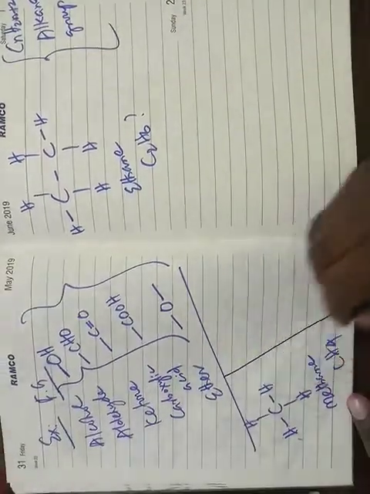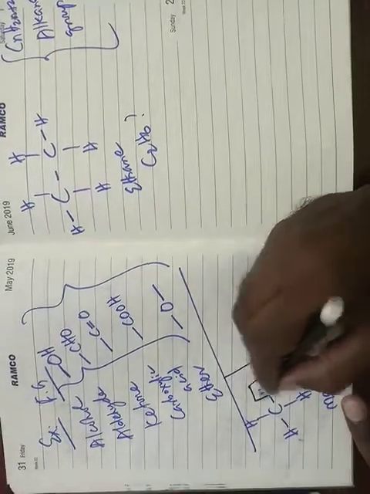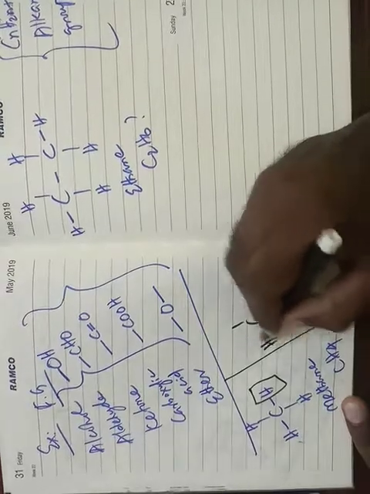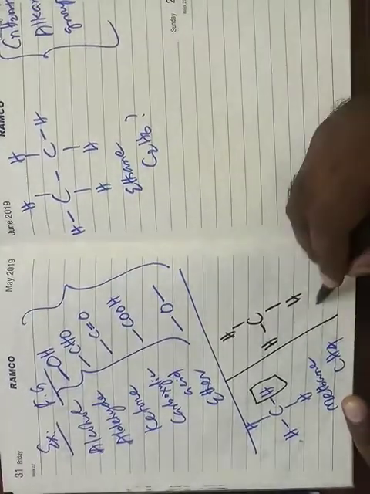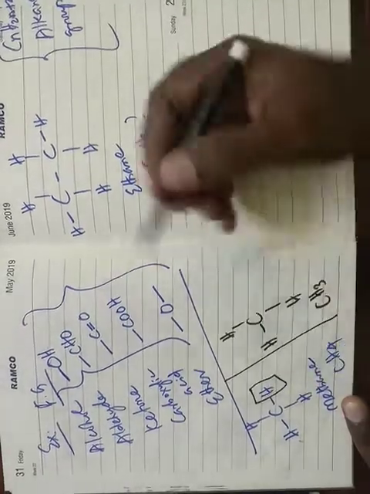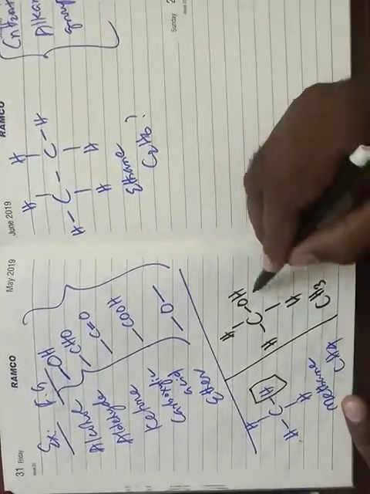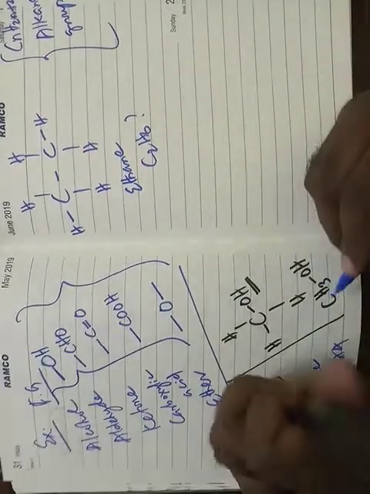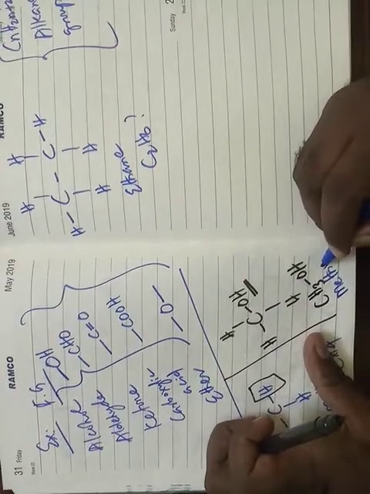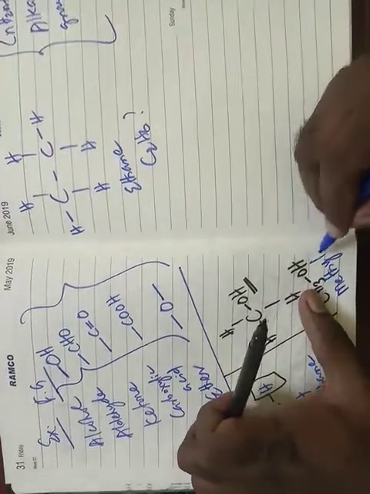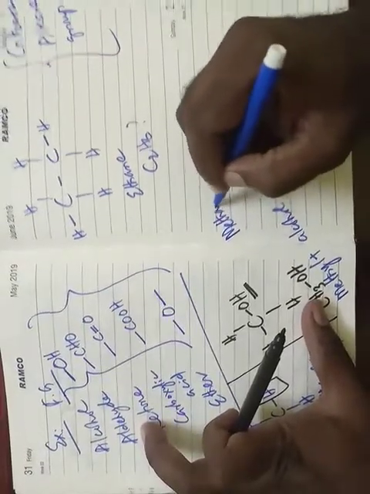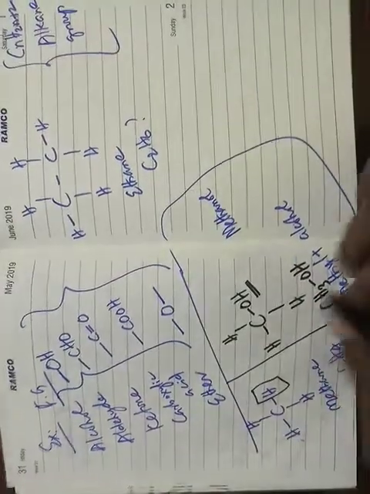So how does this functional group combine here? See, in place of one hydrogen, the alcohol group will take place. So CH4 will become CH3, and in place of H, one alcohol group is combined. This is called the functional group. On combining with this functional group, methane becomes methyl. CH3 is methyl, OH is alcohol, so its name becomes methanol. See, this alcohol has changed the name of methane to methanol.